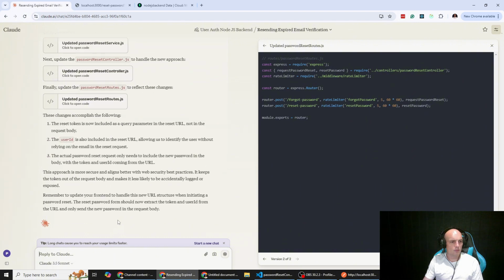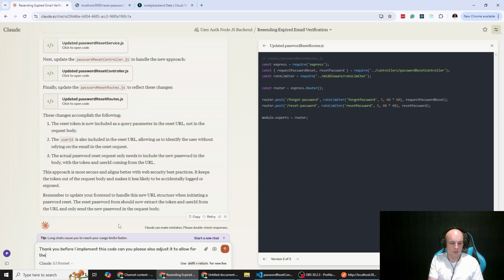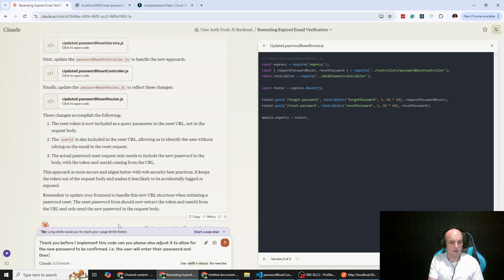Alright, thank you. Before I implement this code, can you please also adjust it to allow for the new password to be confirmed before this, i.e. the user will enter their password and then confirm the password on the front end UI before we call the API endpoint.